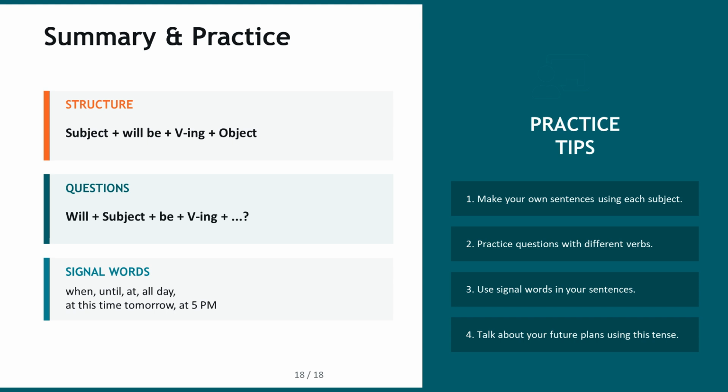The signal words that help us identify when to use this tense include when, until, at, all day, at this time, tomorrow, and similar time expressions. Now, here are some practice tips for you. First, make your own sentences using each subject, like I, you, he, she, it, we, and they. Second, practice forming questions with different verbs. Third, use signal words in your sentences. And fourth, try to talk about your future plans using this tense.